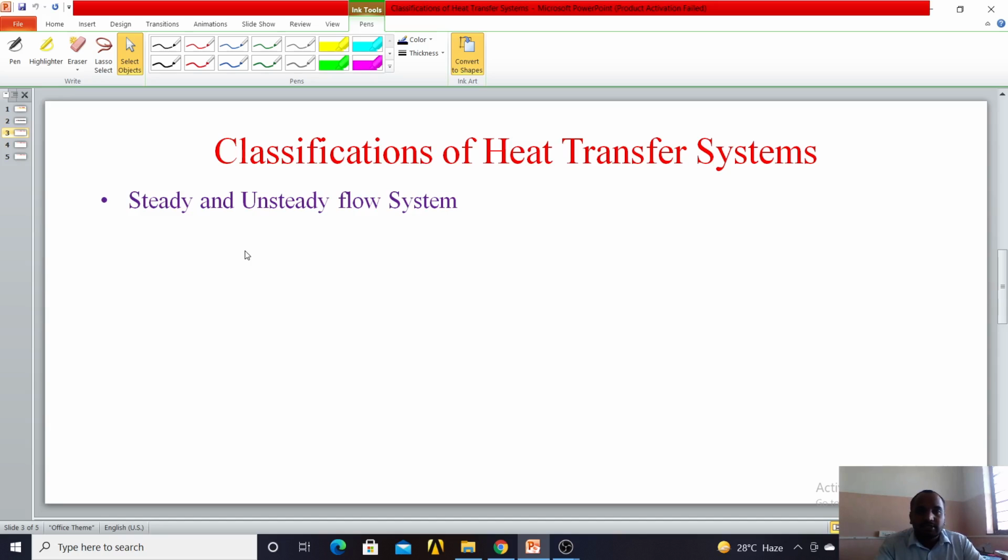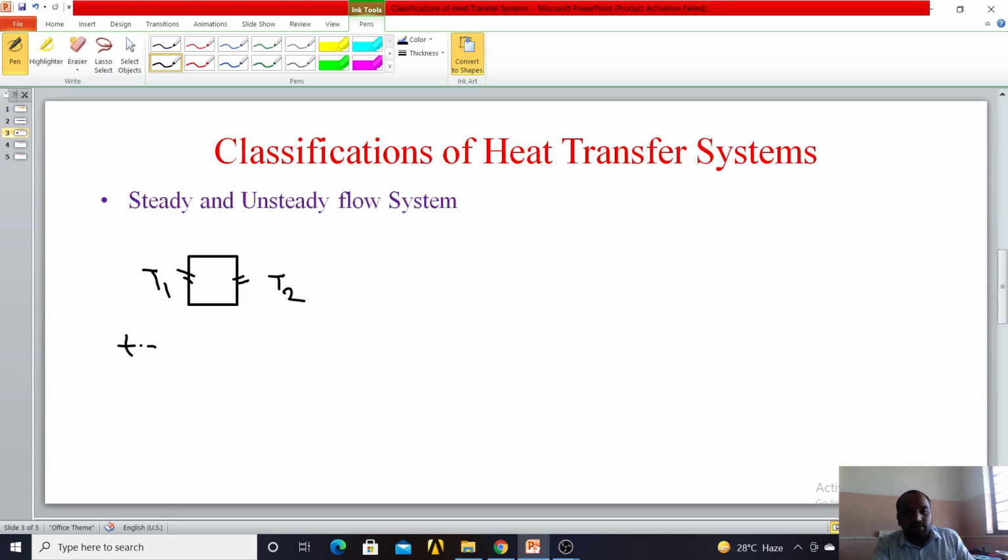First is steady state and unsteady state heat flow systems. So what happens in steady state? Consider this is an object and its temperature at this surface is T1 and at this surface is T2.